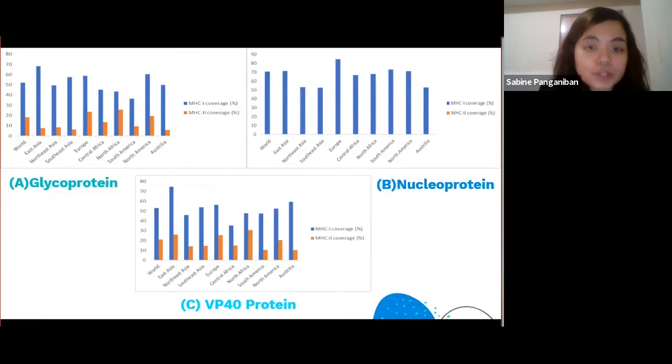Results showed that glycoprotein covers around 50.05% and 18.23% of the world's population for the two MHC classes respectively. For nucleoprotein, it is 70.75% and 0%. And lastly, the coverage was 52.9% and 20.95% for the VP40 protein. The nucleoprotein showed 0% coverage for MHC class 2, which can be attributed to either a lack of data or the nucleoprotein not being ideal to use.